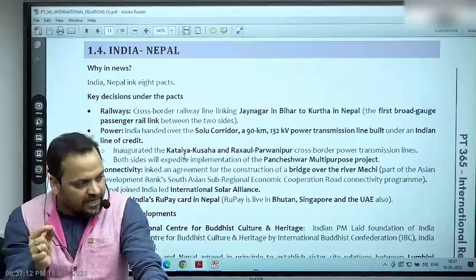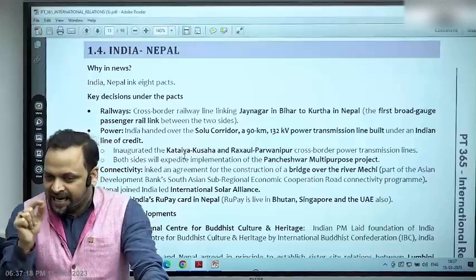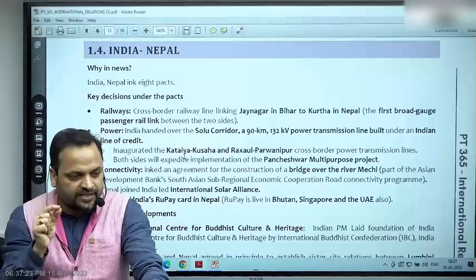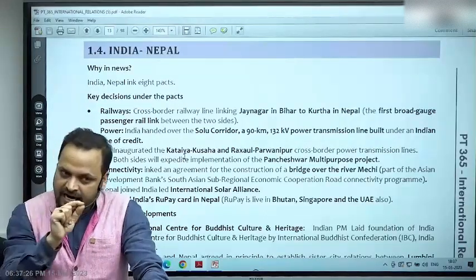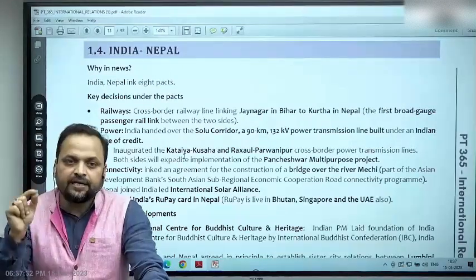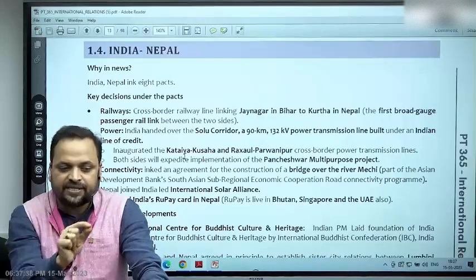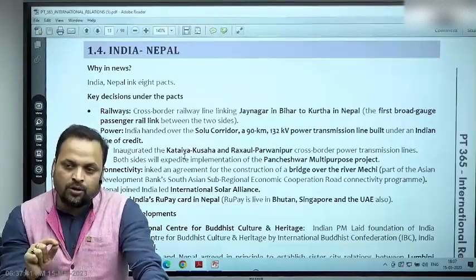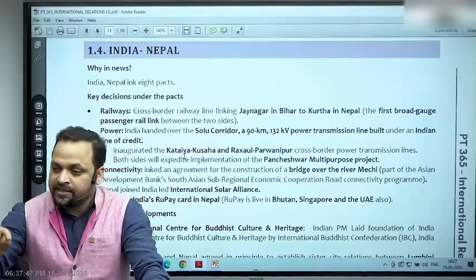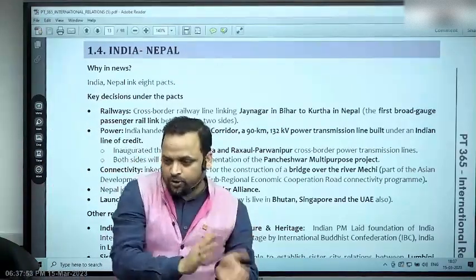One is Kala Pani. Kala Pani is on the banks of Mahakali river. So this has been a long standing difference, which Nepal has also highlighted. Kala Pani is on the tri-junction between India, China and Nepal. All right, it's a strategically important area for India because India maintains a security presence here. So the difference comes from the different interpretation of British era treaties like the 1816 Treaty of Sugauli, and also some technical aspects like what exactly is the origin of river Kali. All right, what is the origin of river Mahakali? So these are technical differences, but thereby there are different territorial claims.